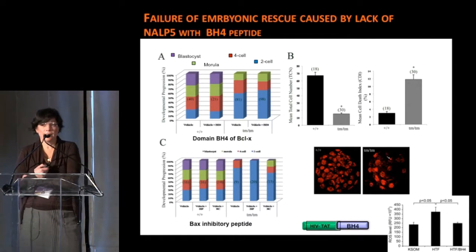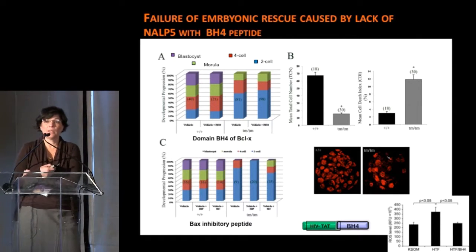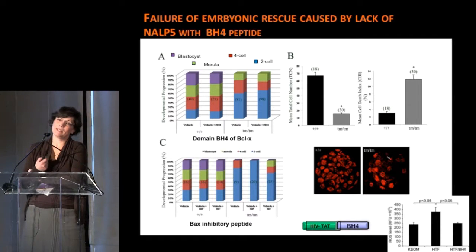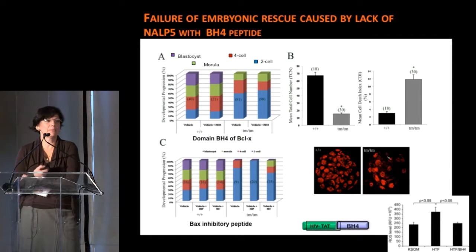However, when we used this peptide on NALP5 knockouts, it had absolutely no effect. It did not rescue them. We also started looking, could we use some other peptides that could inhibit cell death? Would that help the embryos? And it absolutely did nothing. So that left us thinking that maybe it's not just a mitochondrial pathway,